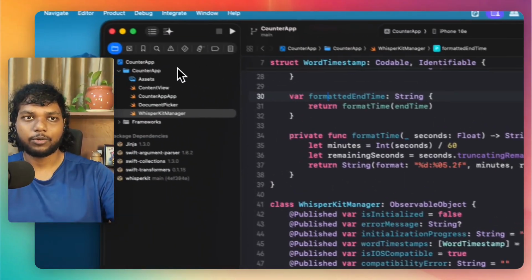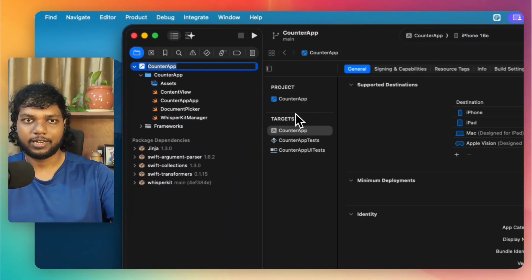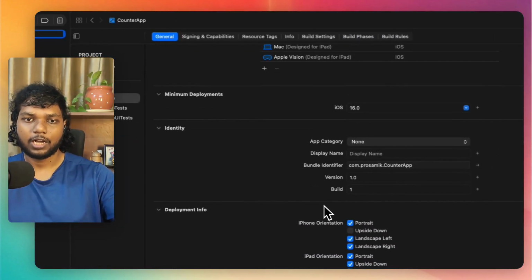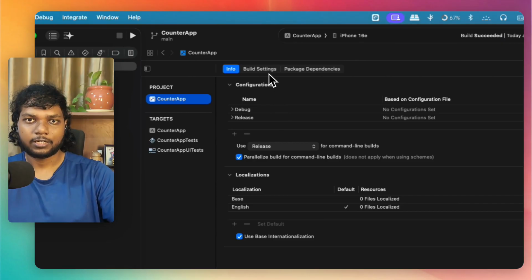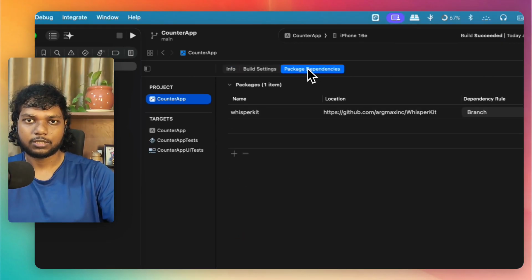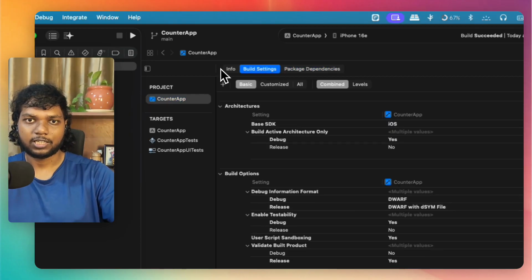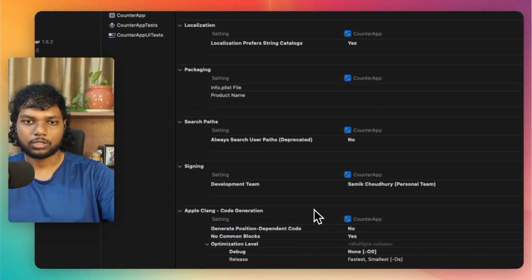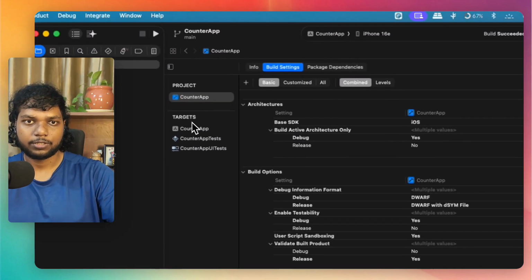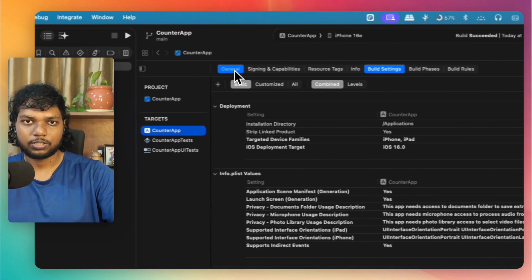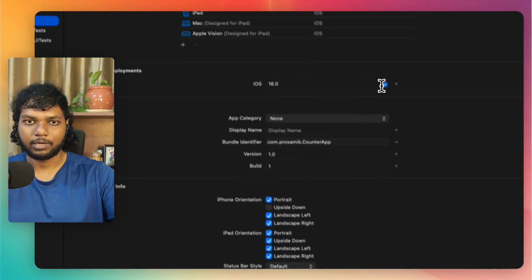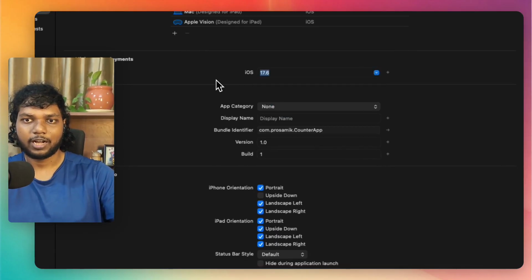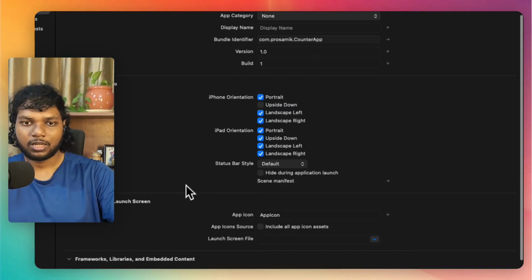After doing this, go to your counter application, this particular area, and go to something called frameworks. Let me try to zoom in for you. Nope, I cannot zoom in. So let me go to the project and build settings, package dependencies. You can see it has already linked package dependencies, but here we have to go to frameworks. Okay, I think here under General, you can see the supported destinations and the minimum deployments. Right now it is only working for iOS 17, so I will set iOS 17.